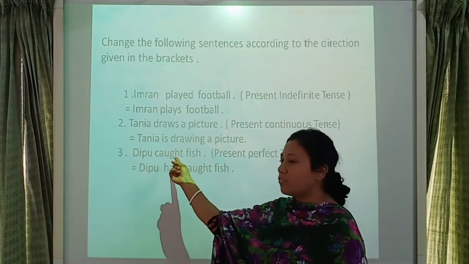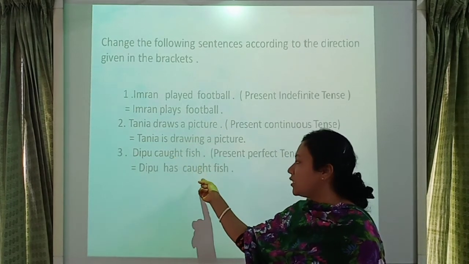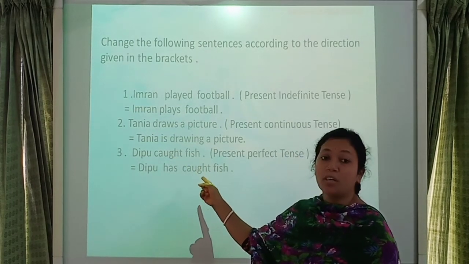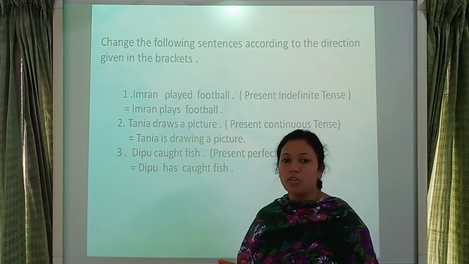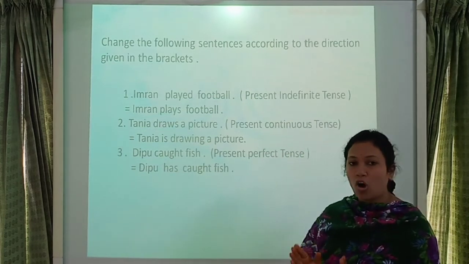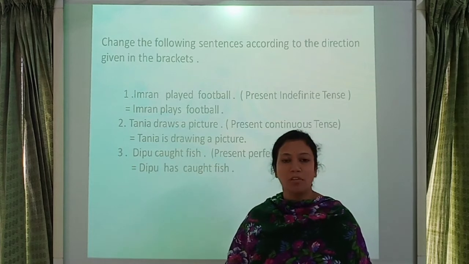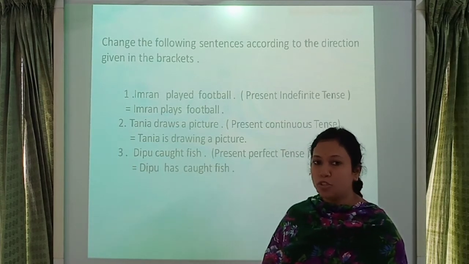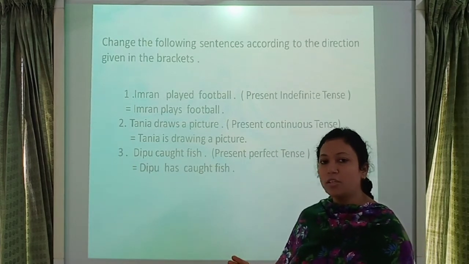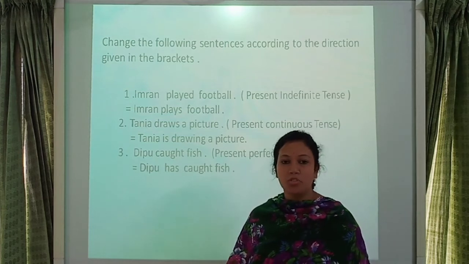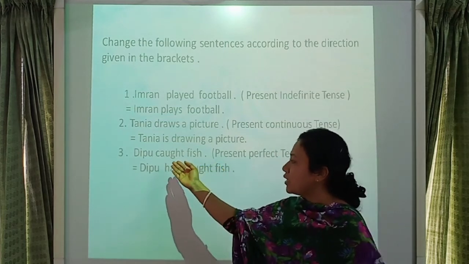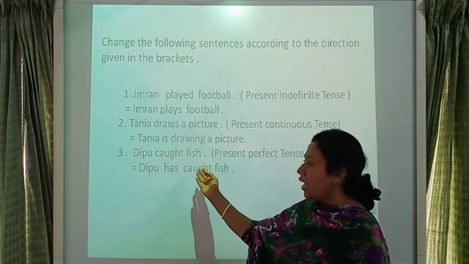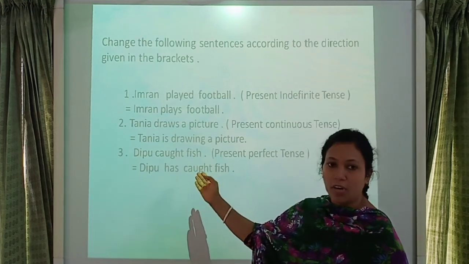Here caught is a verb 2 and in this sentence caught is verb 3, because we know that catch, caught, caught. Catch is verb 1, caught is verb 2 and caught is also verb 3. So in this sentence caught is verb 2 and in this sentence caught is verb 3.